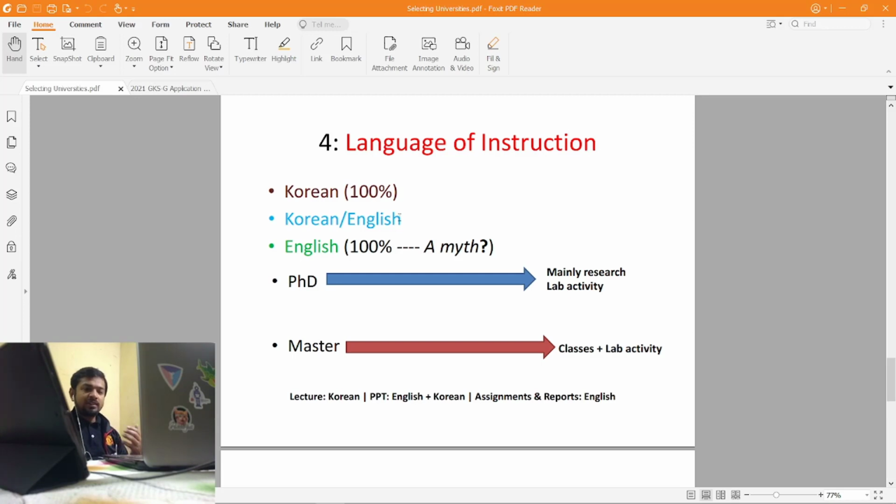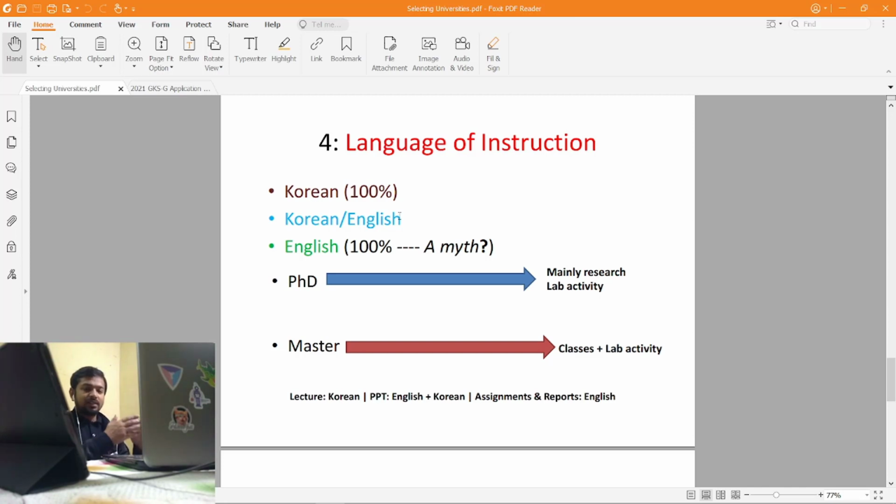Now, Korean and English is something which depends on the professor. Let's say you are going for mechanical engineering and there are 5 subjects in one semester. Out of 5 subjects, which are taught by 5 different professors, maybe 3 professors are okay with English and 2 professors are not okay with English, like they are comfortable in Korean. So they will be taking the class in Korean, but the other 3 professors will be taking the class in English. So it depends on the professor.